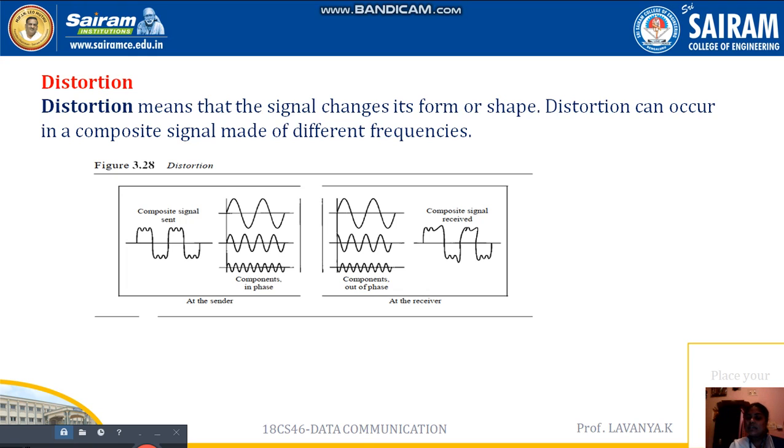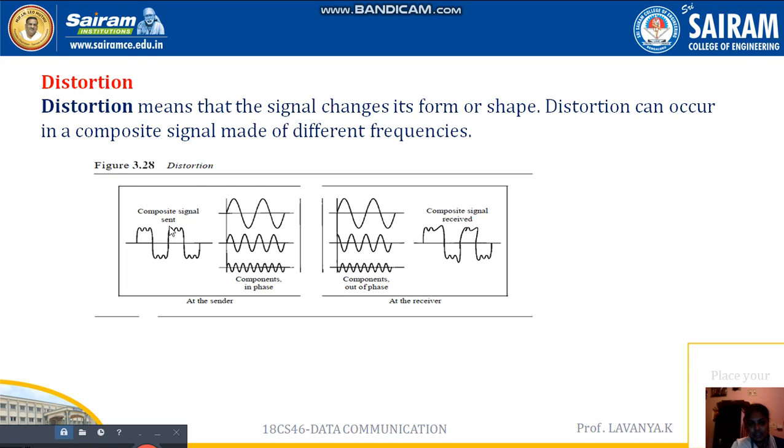A simple signal is nothing but the sine wave. But a composite signal has its own shape. Look at this: this is the composite signal, and it has its own shape. By itself it is going to have its own shape. This we call a composite signal. These are all composite signals with different frequencies.